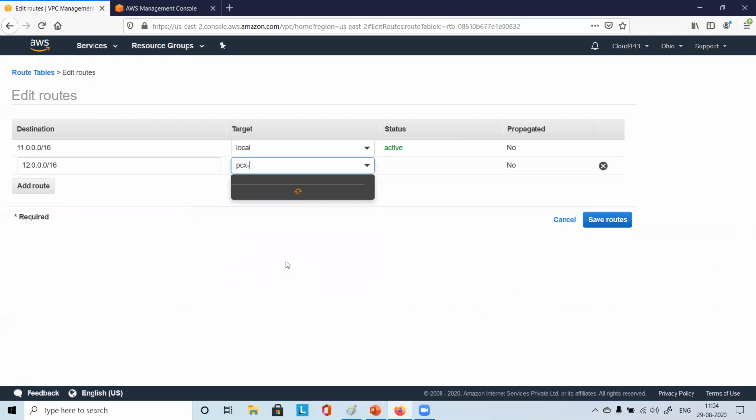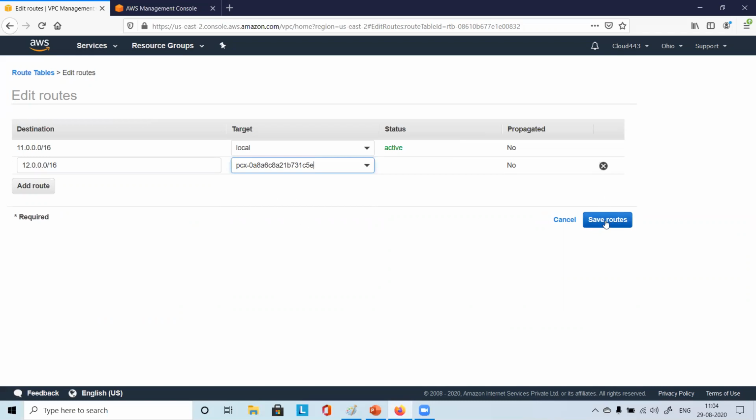As soon as you click on peering connection, it will fetch all the peering connections that you have. Only one is there. Now you can select that one. Making sense? If you want a successful connection, you have to do it one more time for the other subnet.